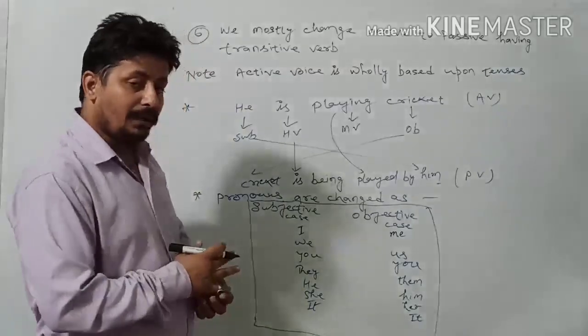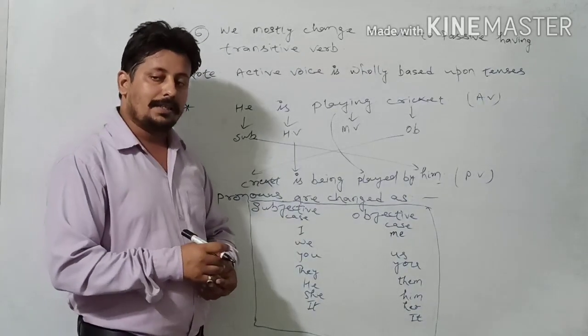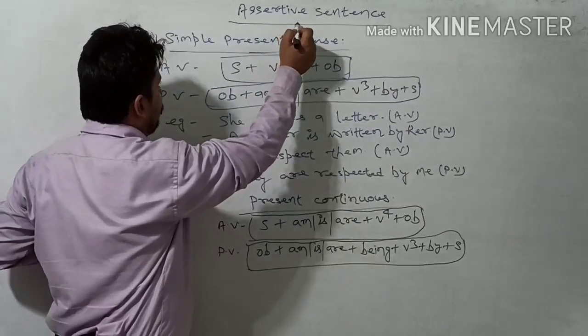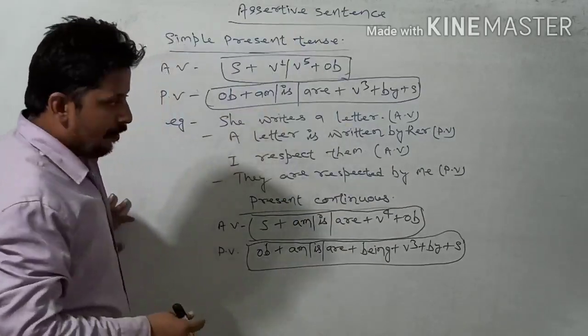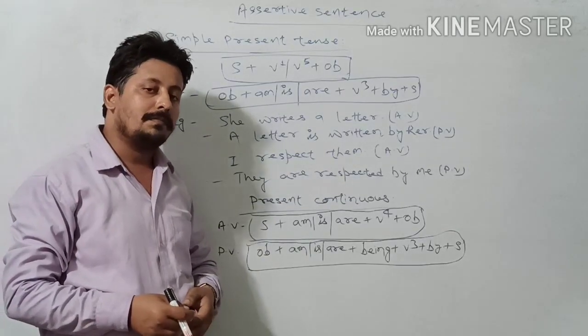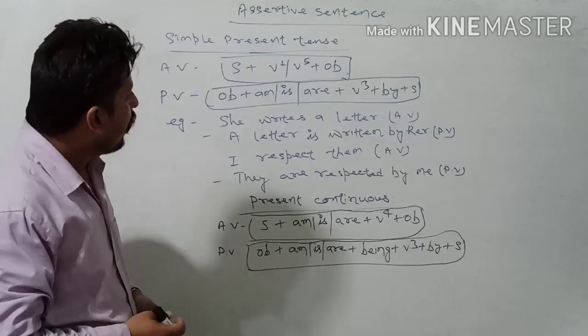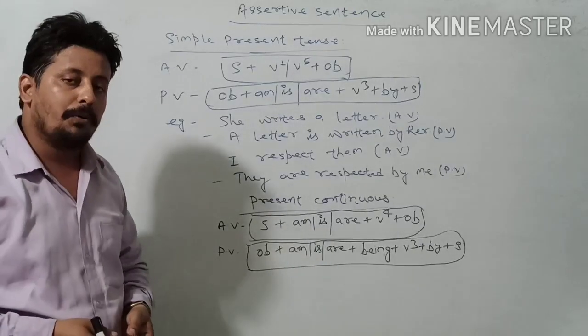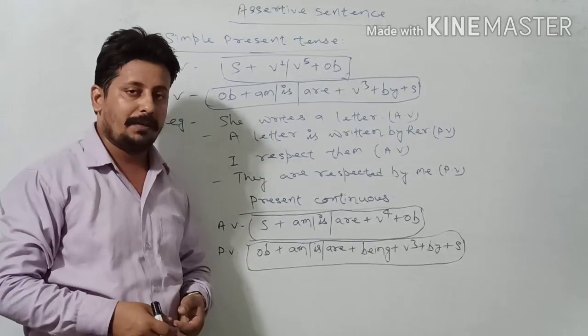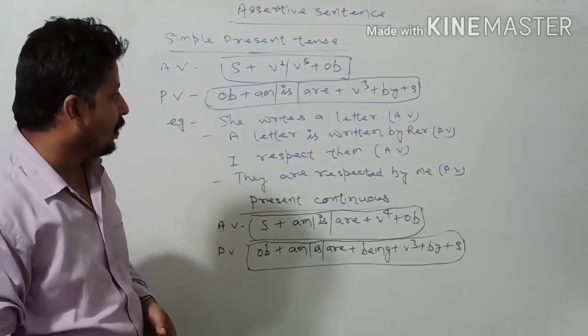And now we will see through the tenses. Okay, then you see, in assertive sentences we have to change the sentences according to tenses. We have 12 categories of tenses, but mainly we change active to passive for 8 categories of tenses.